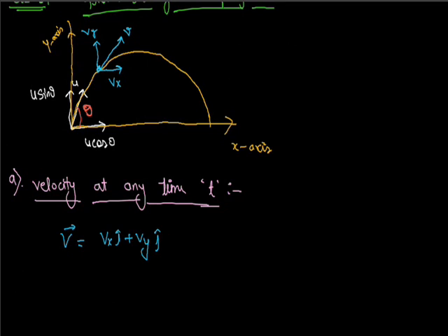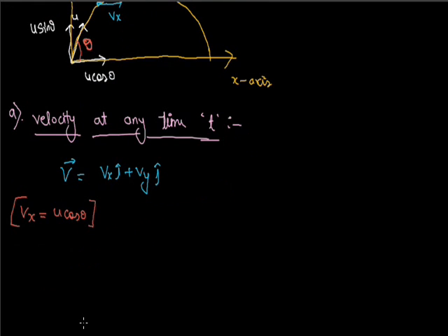Means vx equals u cos theta. Now we need to find vy. In the vertical direction, the velocity is changing due to gravity. Acceleration is constant, but due to acceleration, velocity is changing.